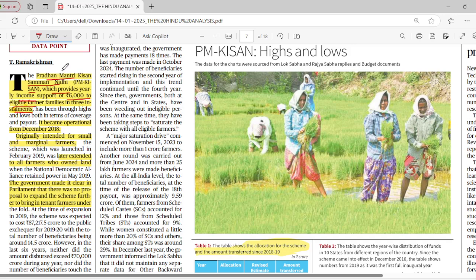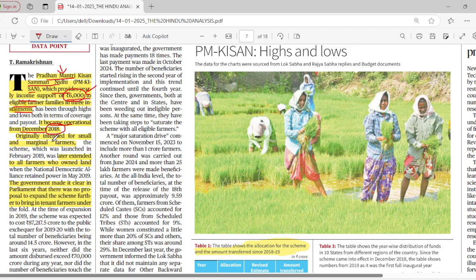This particular scheme includes a support of 6,000 on the installments level. It gives farmers a kind of support system, a sort of subsidy. It became operational from December 2018.